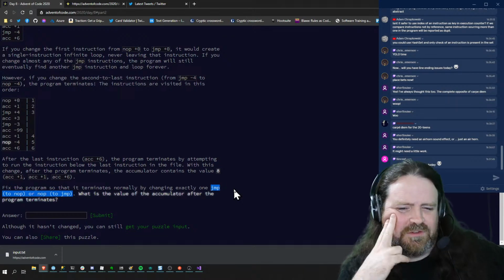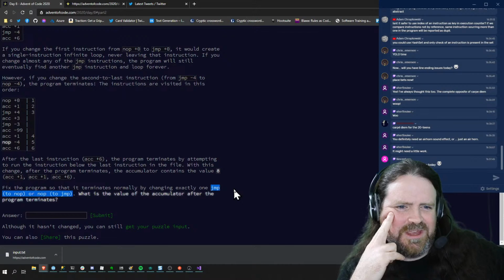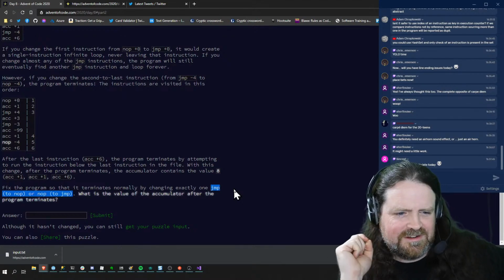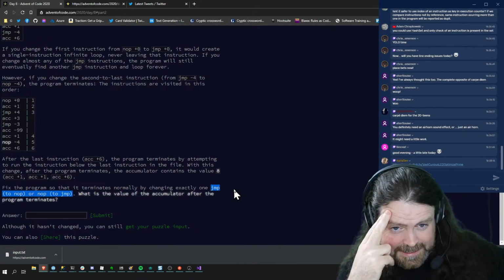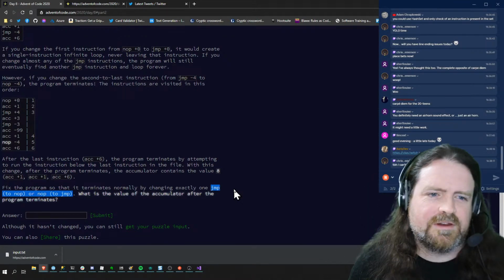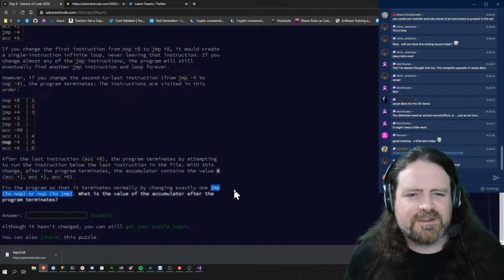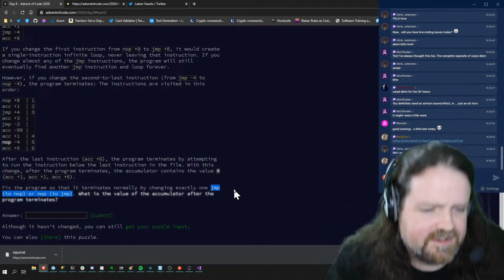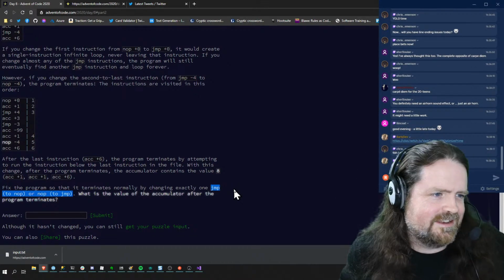So we could brute force this. We could go through every single instruction in the program one by one. We could replace that instruction with a jump, replace it with a NOP, or replace the NOP with a jump, and run it and see what happens. I'm sure that there is a way of using some kind of static analysis to go back into the program and